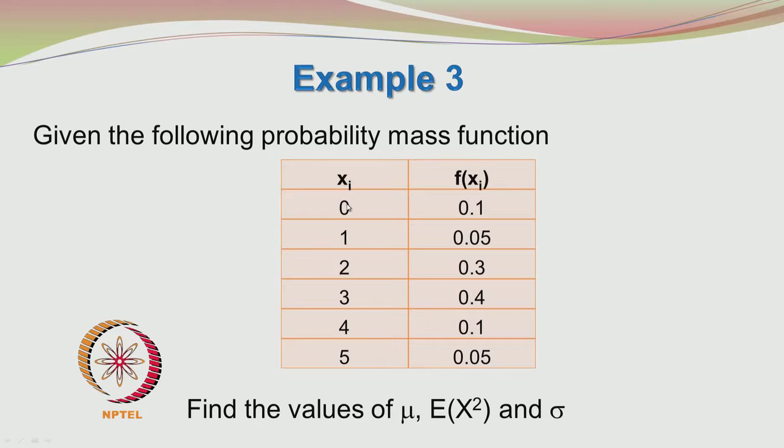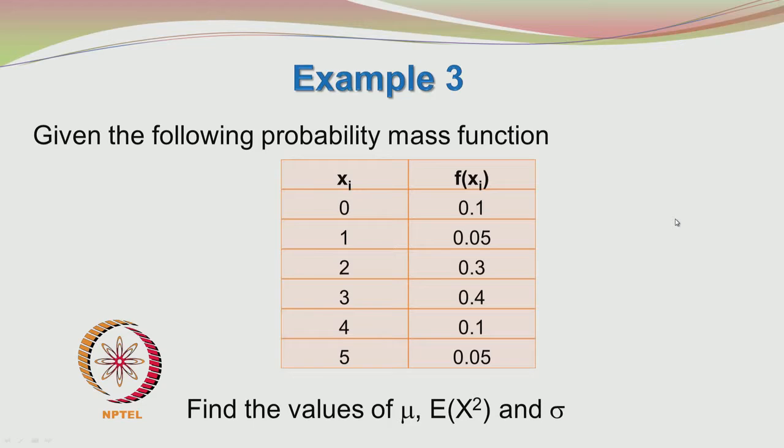Xi can be, in this case, any number among 0, 1, 2, 3, 4 and 5. You can very easily verify that the probability values are not the same. 0 has 0.1, 1 has 0.05, 2 has 0.3 and so on.